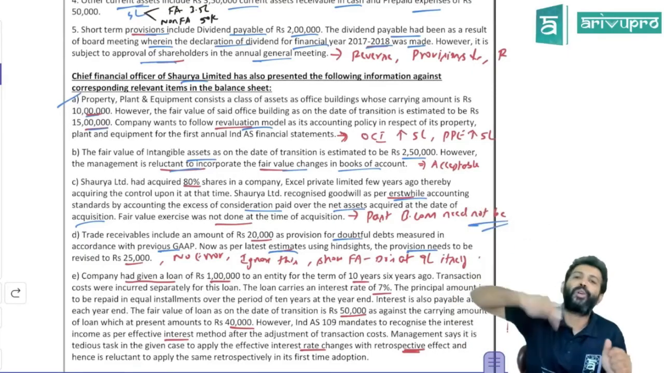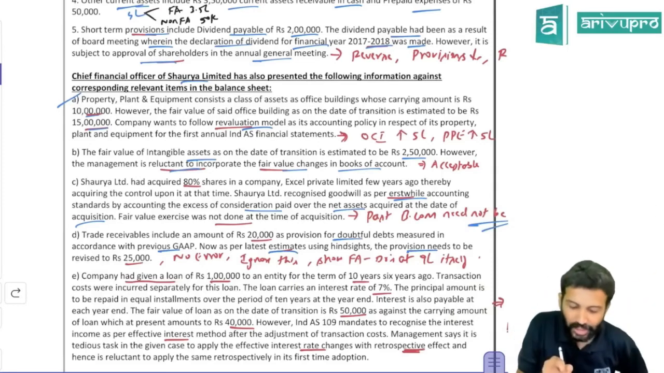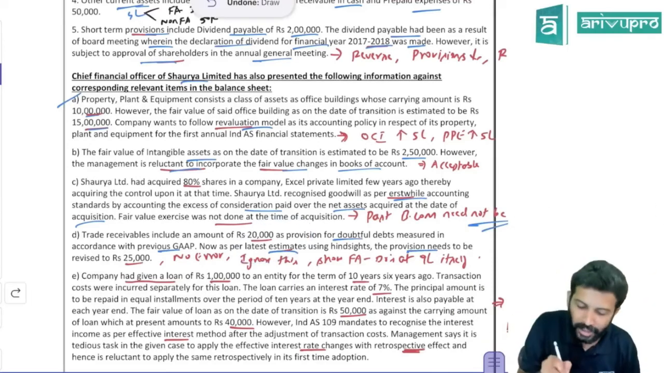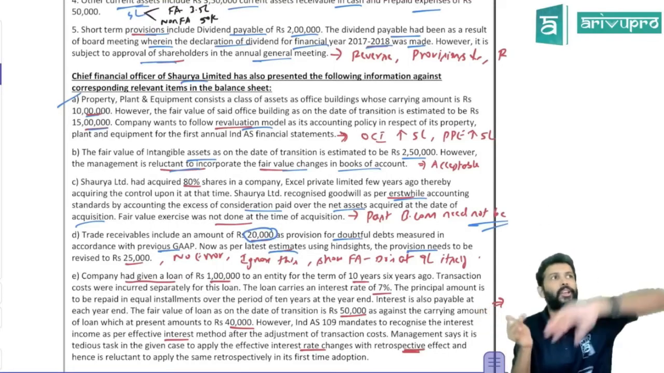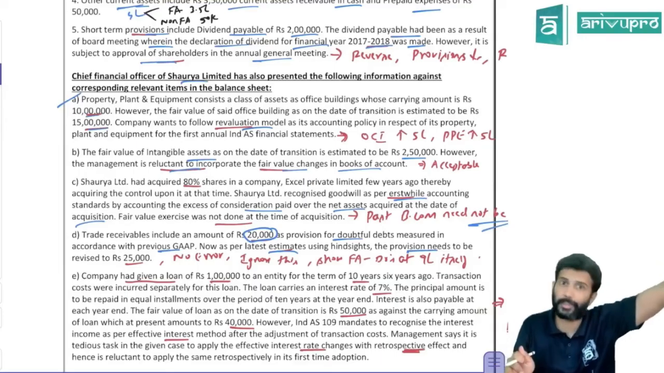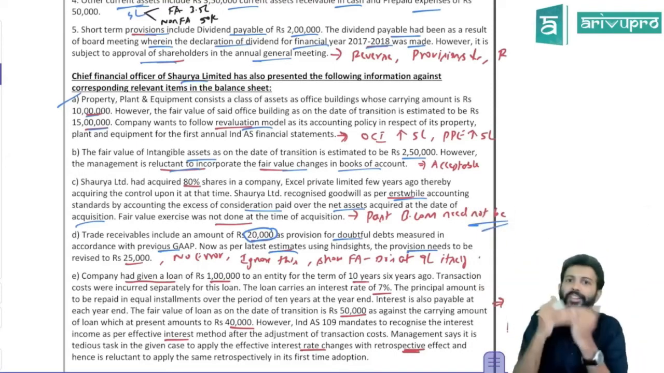So in future, you can always look back and say, I should not have done this, I should have done that. That is what they're saying. When you made the provision, 20,000 looked like an exact number. Now on the date of transition, you are looking back and saying you should not have made 20, you should have made 25. In hindsight, it means in future when you look back, you will always think like that.